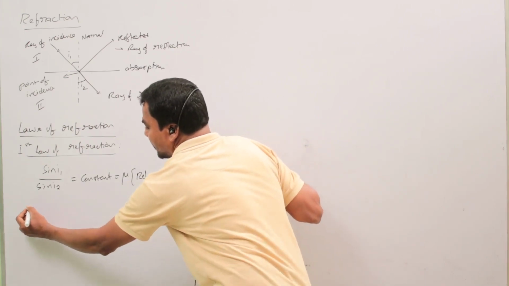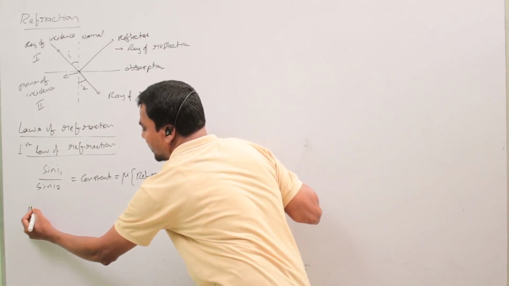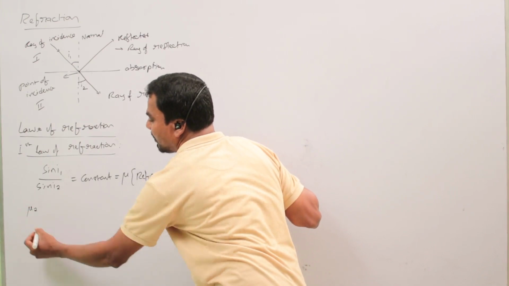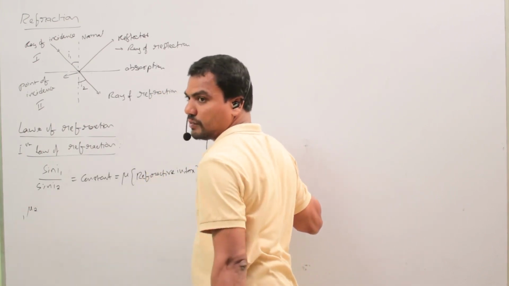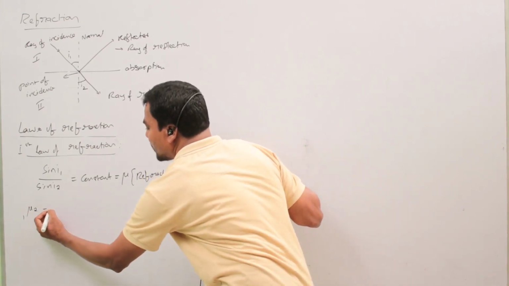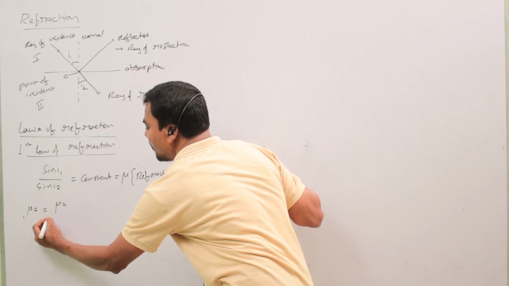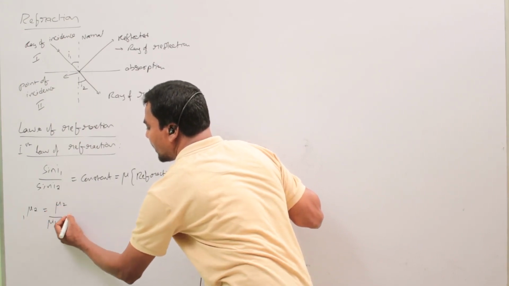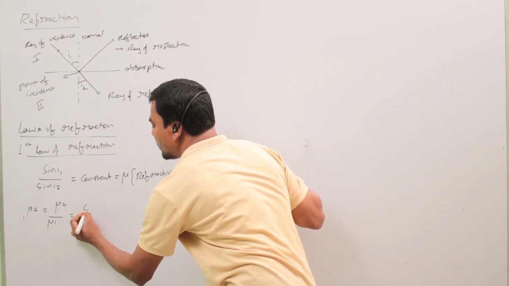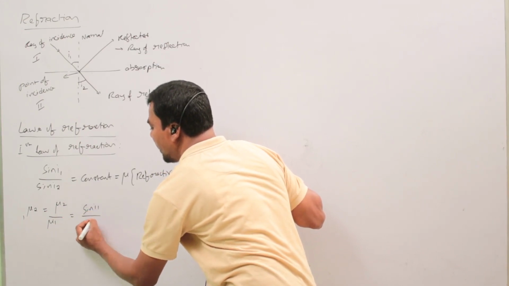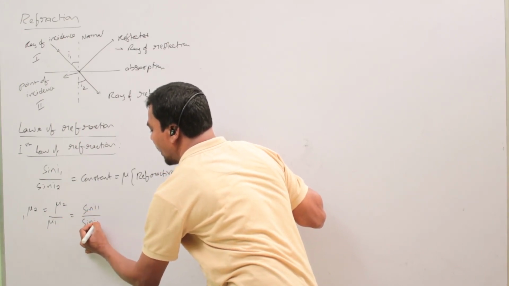So the refractive index of the second medium, mu2, with respect to the first medium, equals mu2 by mu1, which equals sine I1 by sine I2.